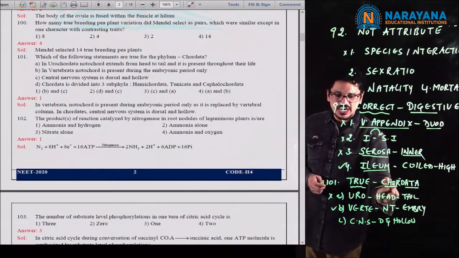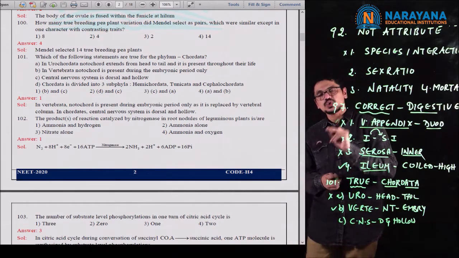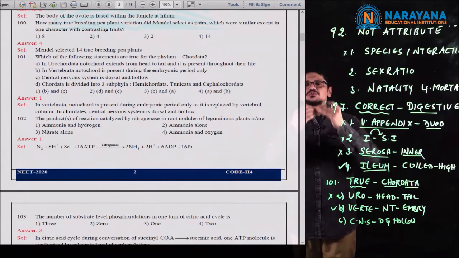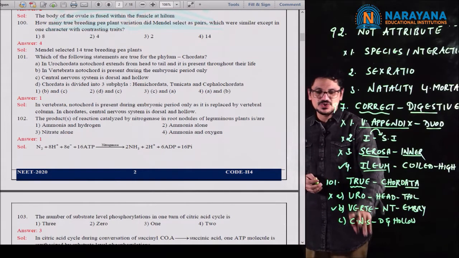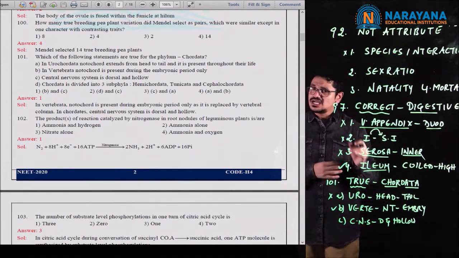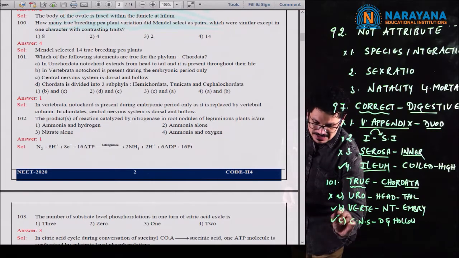Yes, in case of chordates, the central nervous system is dorsal and hollow, which is opposite to the non-chordates. In non-chordates, the central nervous system is ventral and solid. So this statement is also correct.